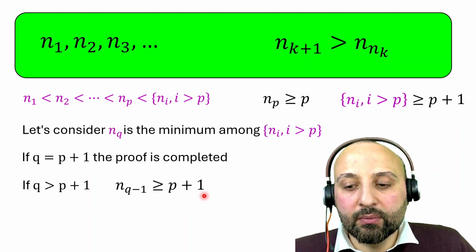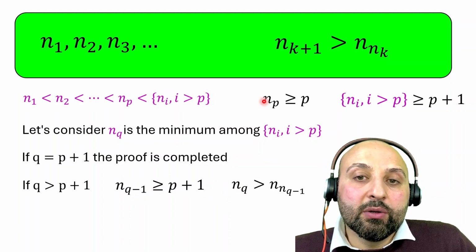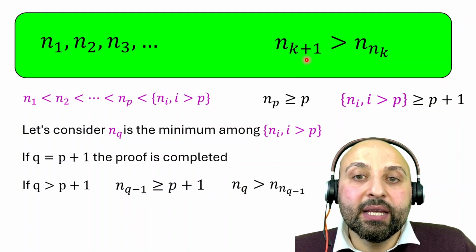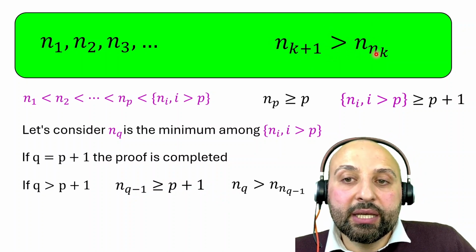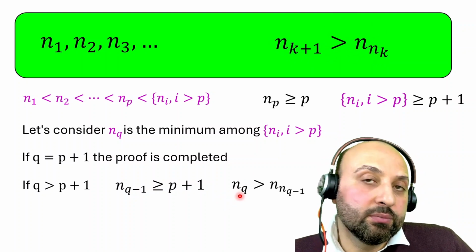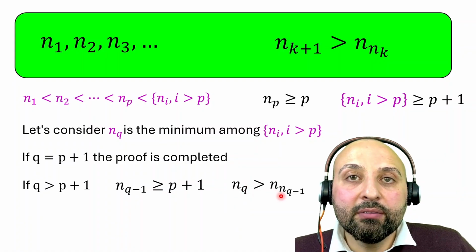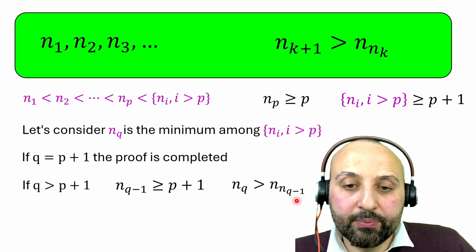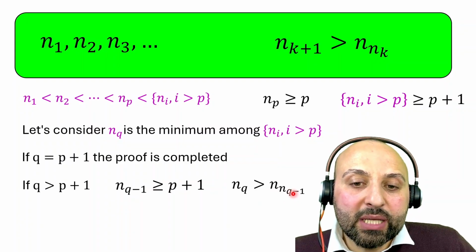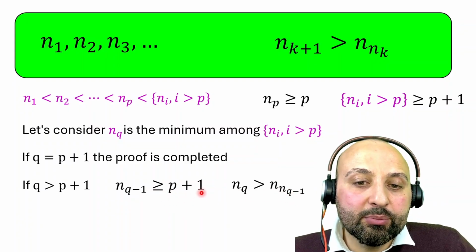In the main inequality, n_{k+1} larger than n_{n_k}, we put k equal to q minus 1. So the left part becomes n_q, and it will be larger than n_{n_{q-1}}. But we know that n_{q-1} itself is equal or larger than p plus 1.